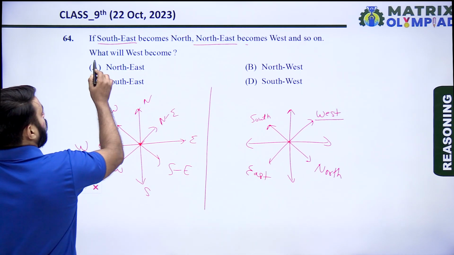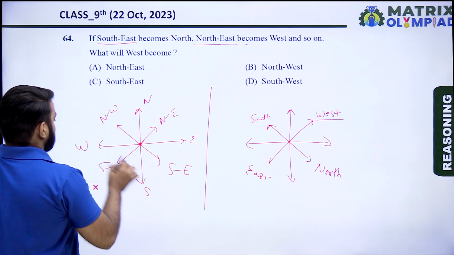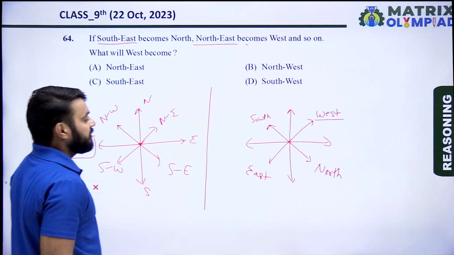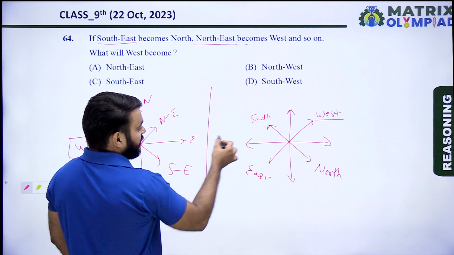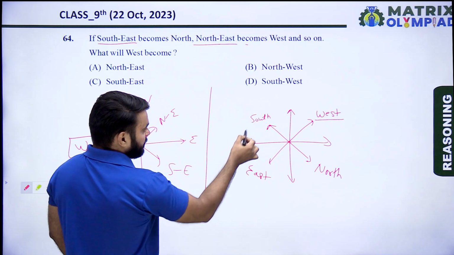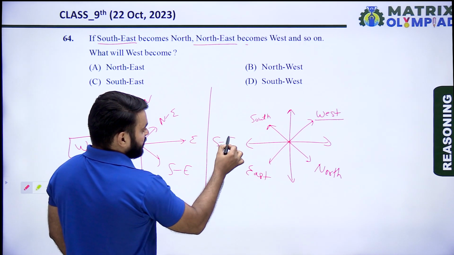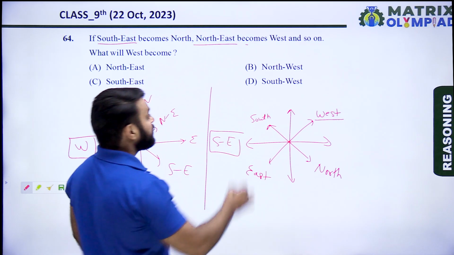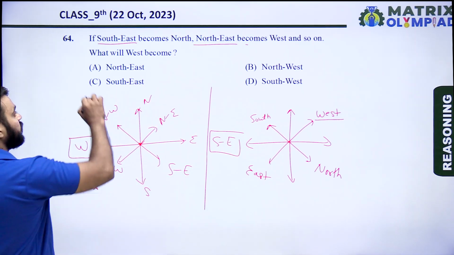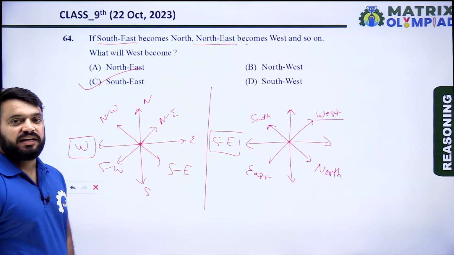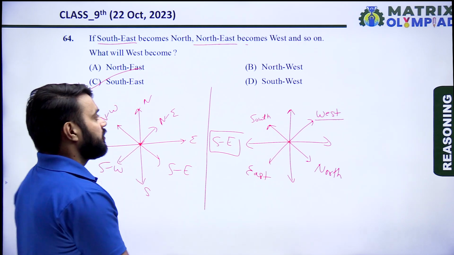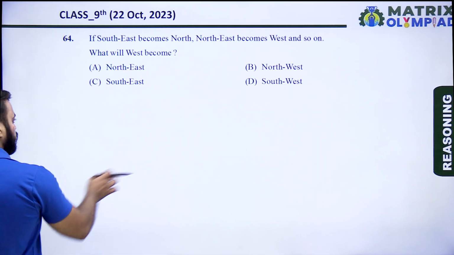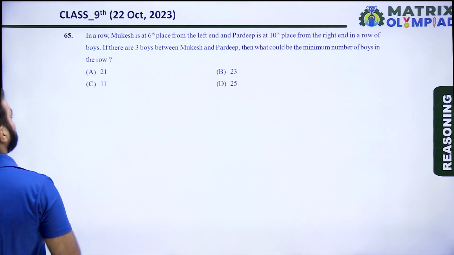So what will west become? Where is west? Here is west. So now west becomes southeast. It means option C is the correct answer of this question. So let's move on to the next question. The next question is question number 65.